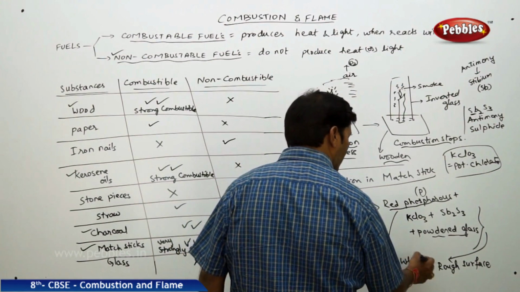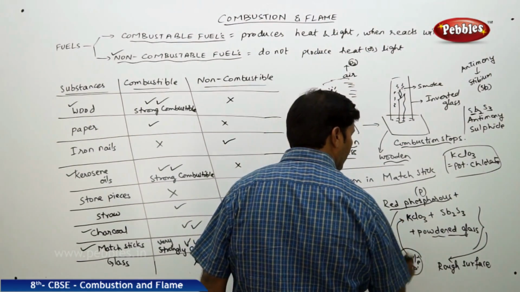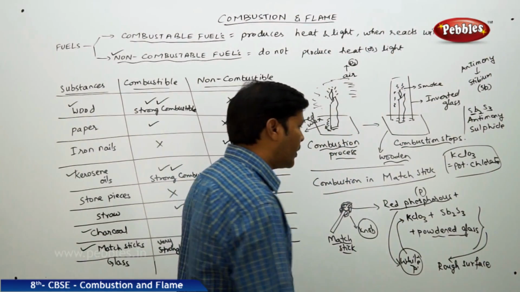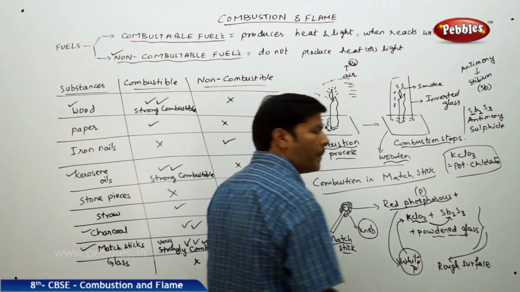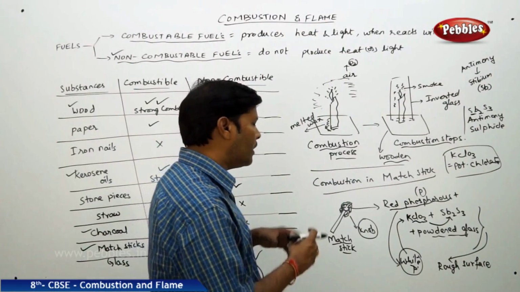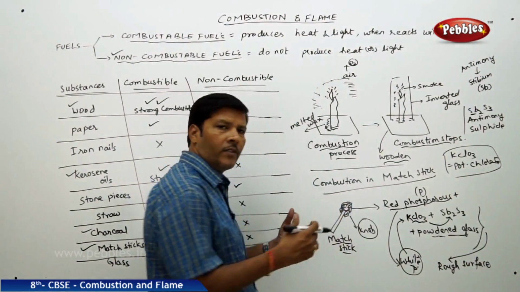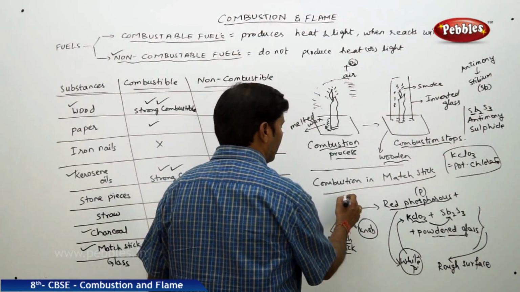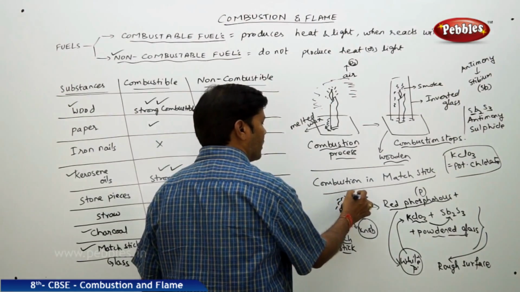This white phosphorus ignites the potassium chlorate. This potassium chlorate finally ignites the antimony sulfide, and therefore suddenly it catches fire, and you can see that the flame comes out from the matchstick.